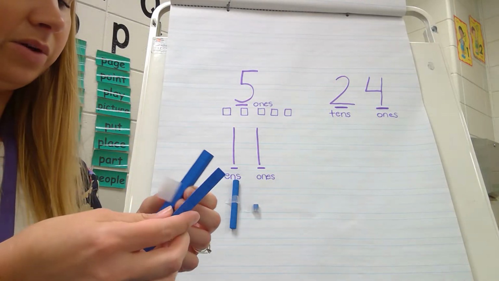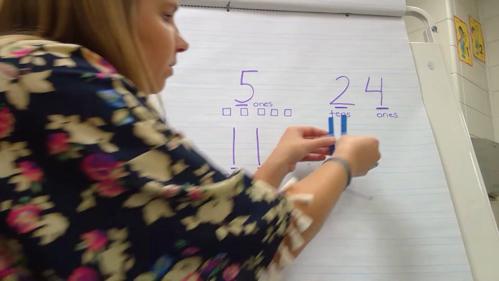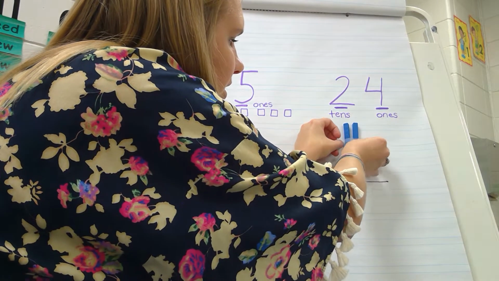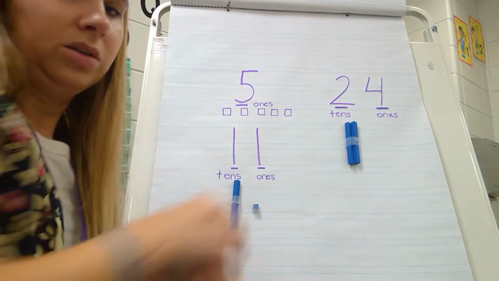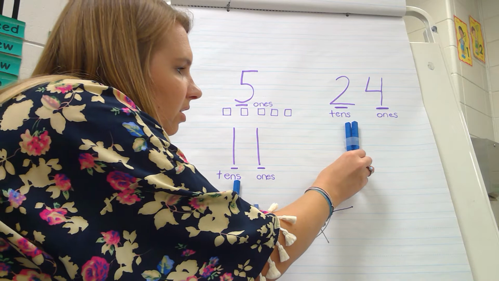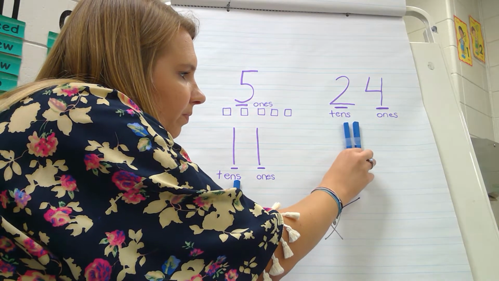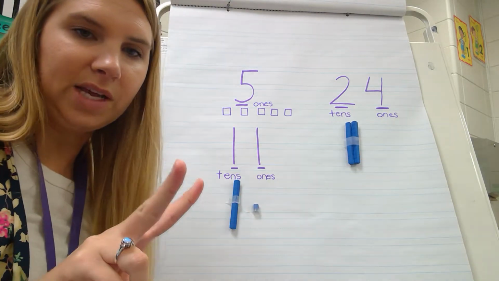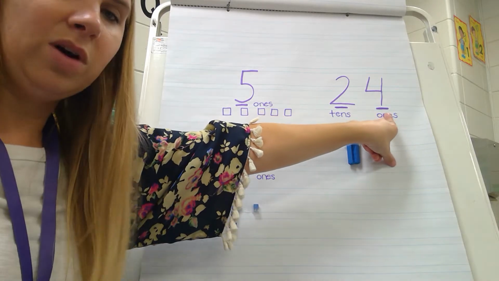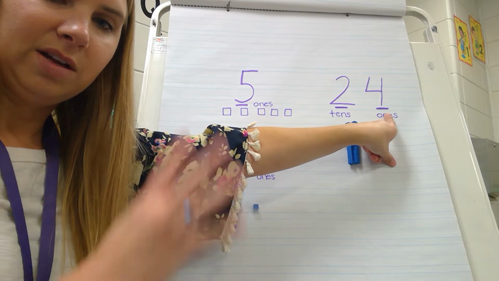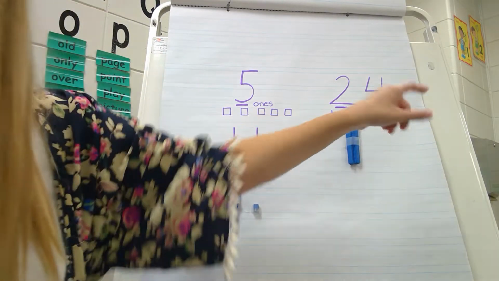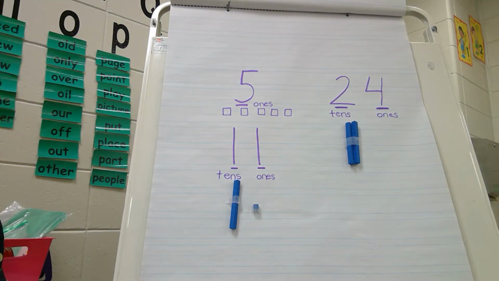Stuck some tape to it. Look. 2 tens, and I know that's kind of hard to see because they're not spaced real good. There we go, that's better. 2 tens. How many ones did I have? 4. 4 ones.